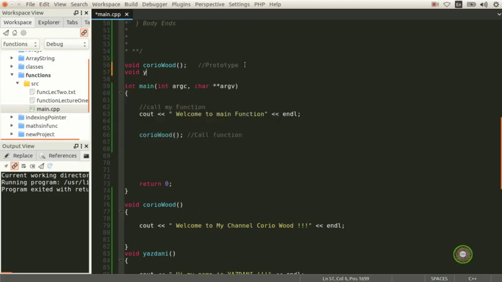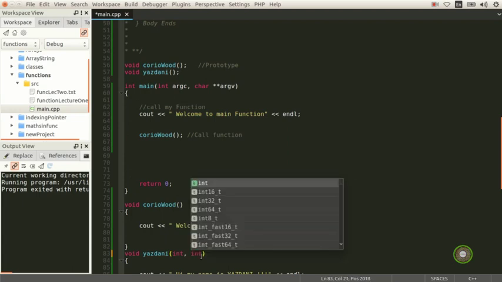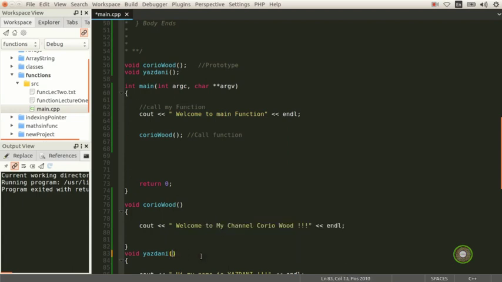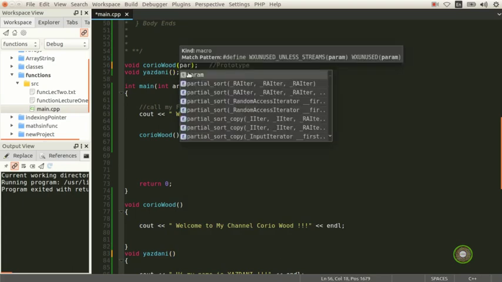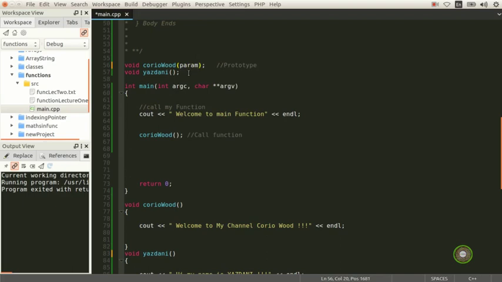So now I'm going to put void Yazdani in my prototype. Make sure that if you have any parameter here, say an int, or a string, or anything else, you put your parameter here. This is called params, or parameters.